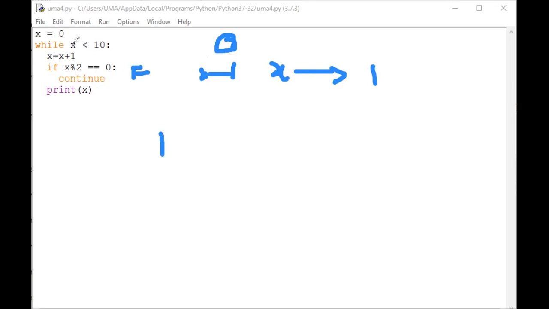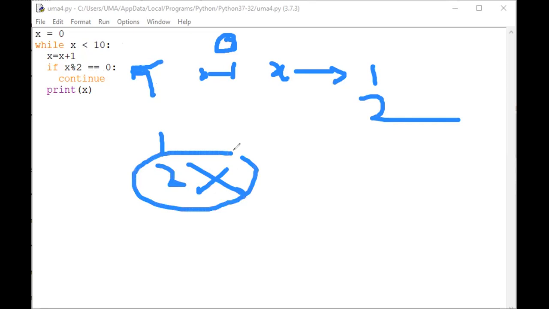The while statement, now x value 1 is less than 10, x equal to 2. Now the second case here is x equal to 2, and then 2 percentage 2 equal to 0. That indicates a true statement, then continue. That means it will not print the 2 value. Why? Because the continue statement is there. Continue to the next iteration. If you use the break statement in this case, it breaks out from there and then prints the result.